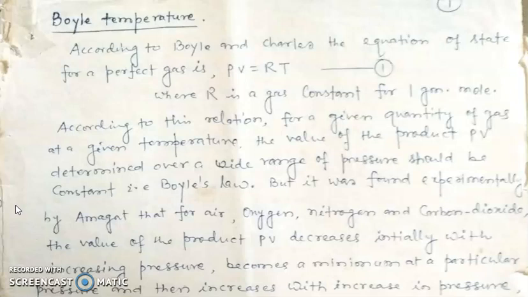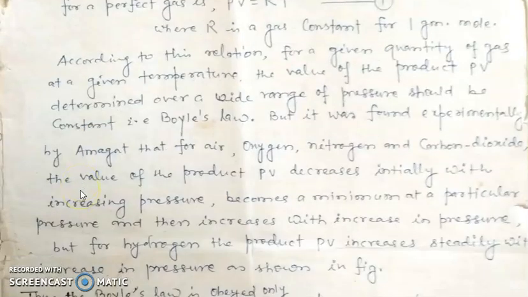But it was found experimentally by Amagat that for air, oxygen, nitrogen and carbon dioxide, the value of the product PV decreases initially with increasing pressure, becomes a minimum at a particular pressure, and then increases with increase in pressure. But for hydrogen, the product PV increases steadily with increase in pressure, as shown in the figure.